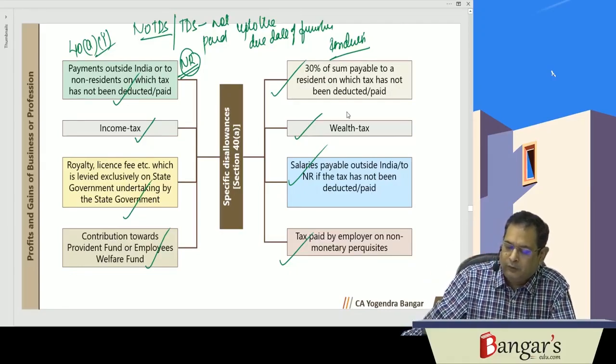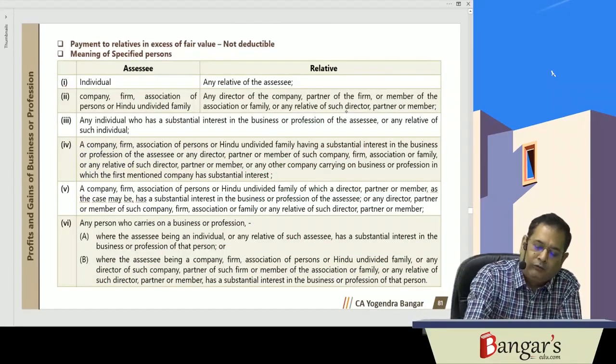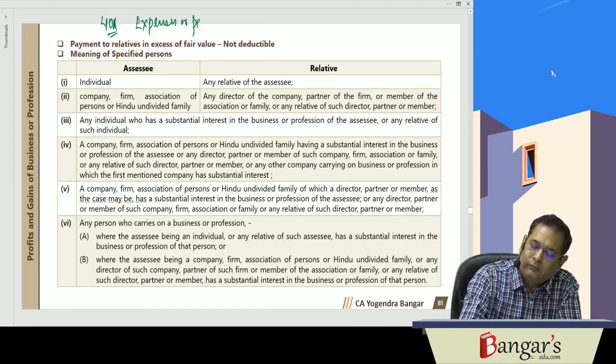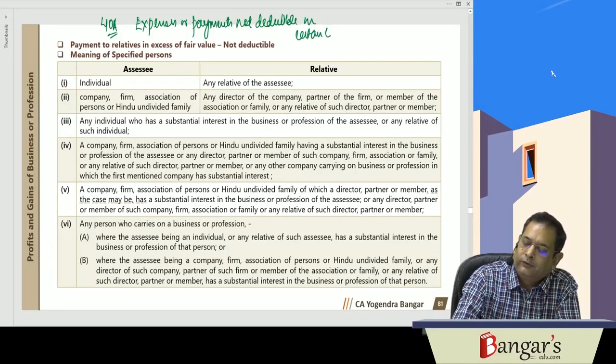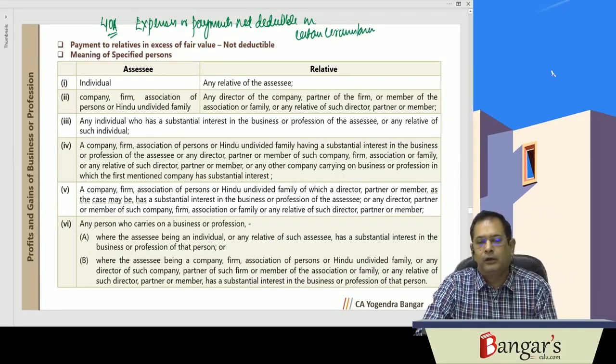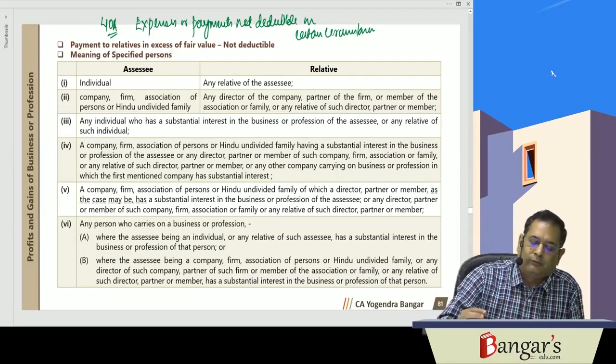Then we are having what? Section 40 capital A. Section 40A contains the provisions relating to expenses or payments not deductible in certain circumstances. It is expenses or payments which are not deductible in certain circumstances.